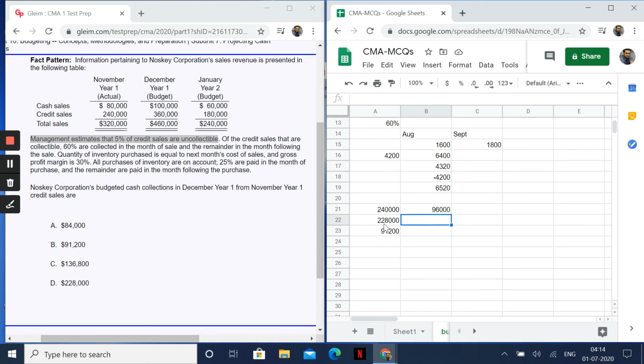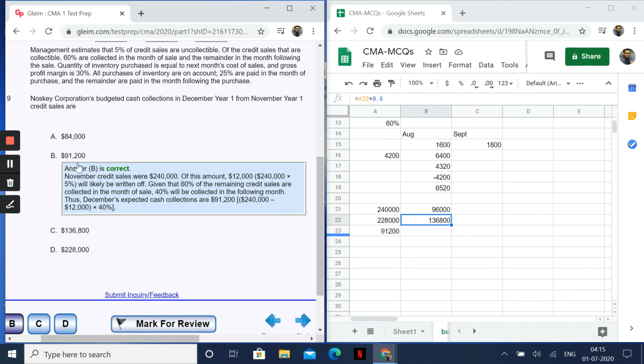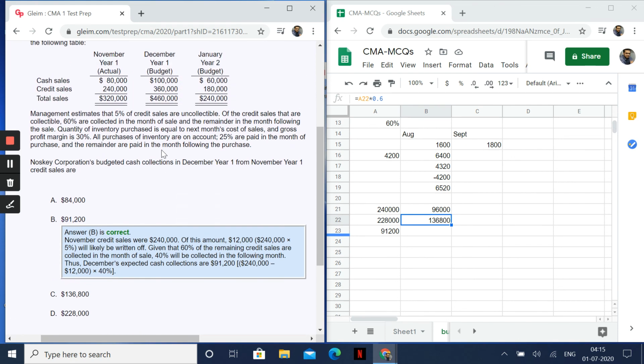There is also a chance that you take 228,000 and go directly to an answer. Or sometimes you do 228,000 multiplied by 0.6, which gives 136,800. If there is a mistake in the calculation, you would be tempted towards the wrong answer, and you would be confident that it was correct. All right, so here the answer is 91,200 with clarity.